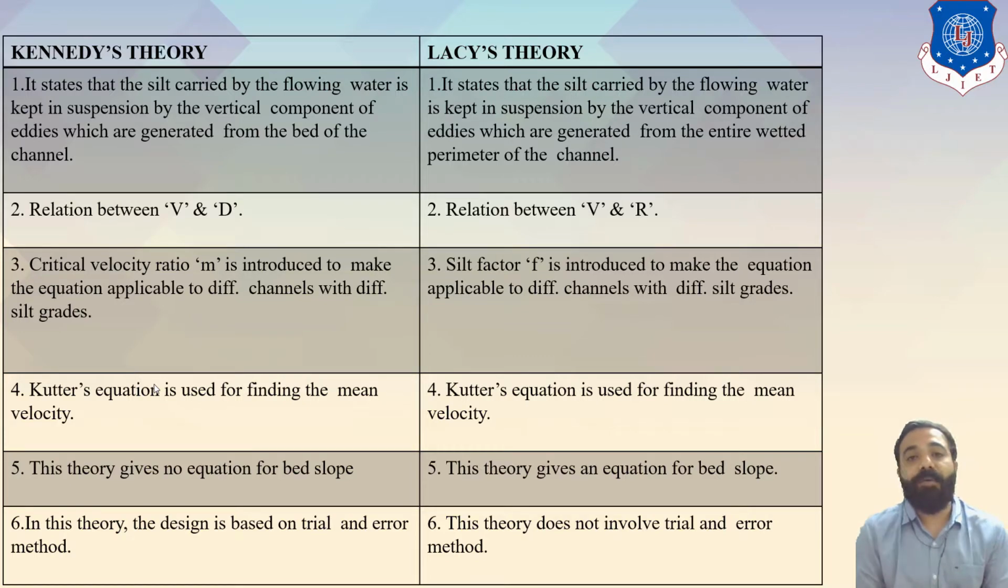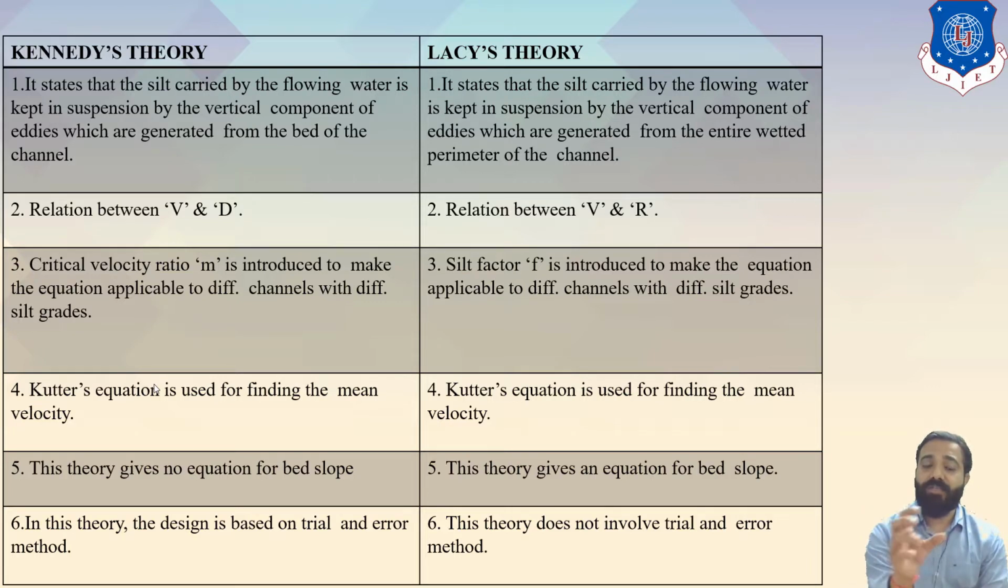As per Lacey's theory, the silt carried by the flowing water is kept suspended by the vertical component of eddies which are generated from the entire wetted perimeter. As per Kennedy's theory, they consider D a very important factor, and as per Lacey's theory, Lacey considers R the important factor. So Kennedy's theory gives a relation between V and D, and Lacey's theory gives a relation between V and R. And Kennedy gives the critical velocity ratio, that is called m. Clear?